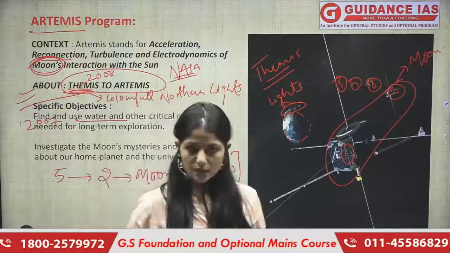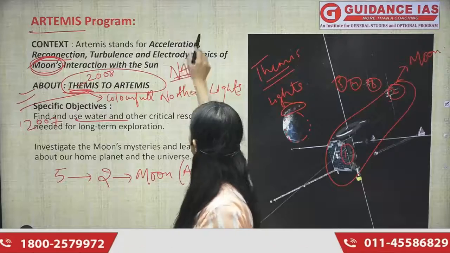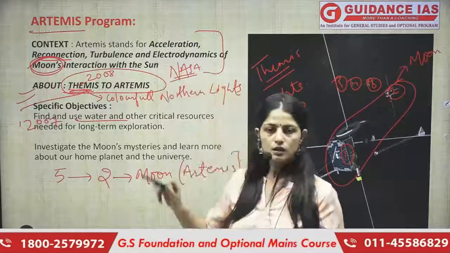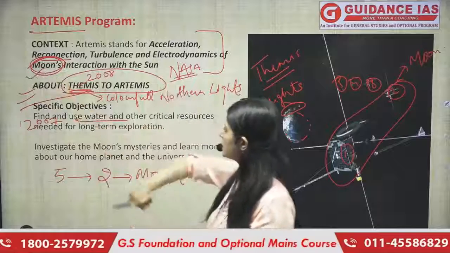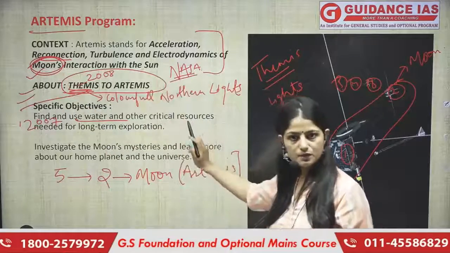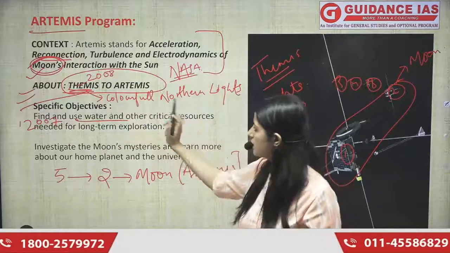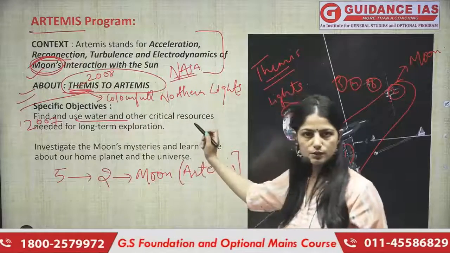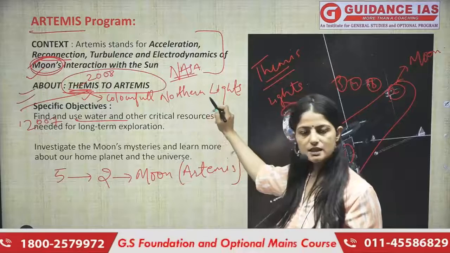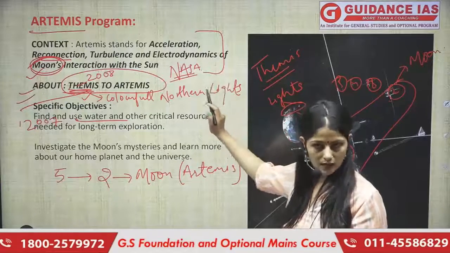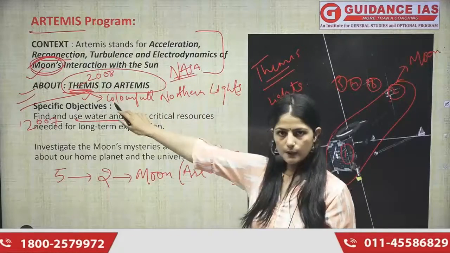Okay, let me summarize this topic for you. First of all, the full form of this is related to the moon. The entire journey from Themis to Artemis, 2008 to 2022, we have understood. Themis has been asked, so it is possible UPSC can ask you about the Artemis mission also, because they have asked about Themis.